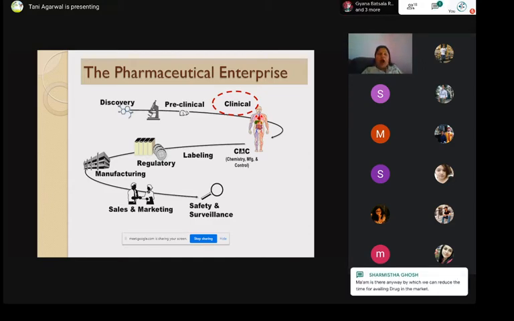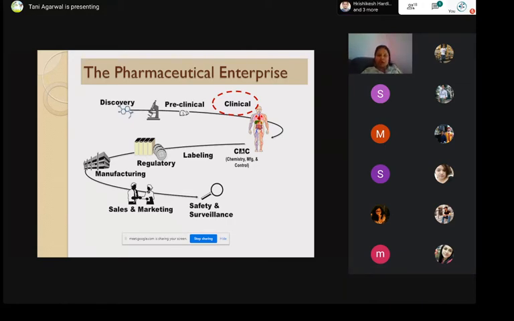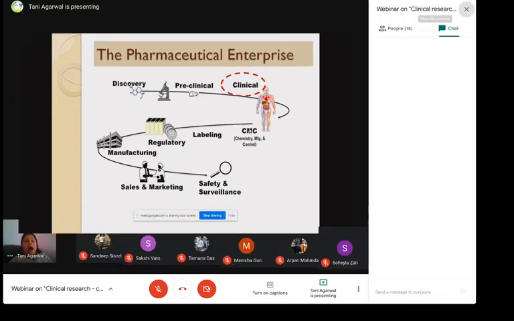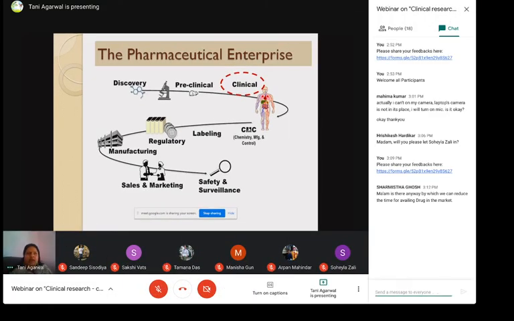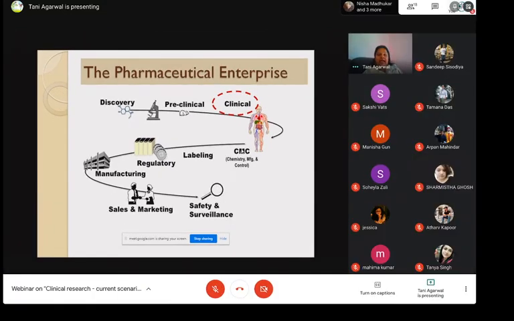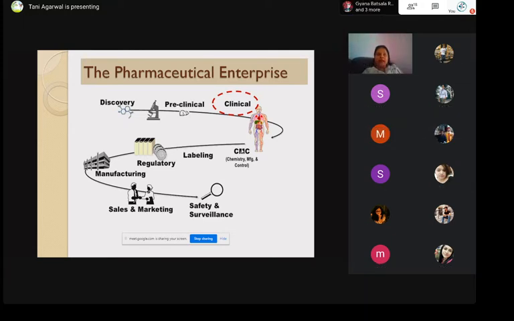After being tested in animals, then comes the clinical stage, which we are going to be talking about majorly today. That's the testing and investigation of the drug's effects as well as safety, which is tested and recorded and duly approved by the regulatory bodies in every geography. There are different regulatory bodies. After the clinical research is completed, then comes the chemistry, manufacturing, and control segment of the work. That is, the manufacturing facilities and how the drug or molecule is going to be upscaled and manufactured.